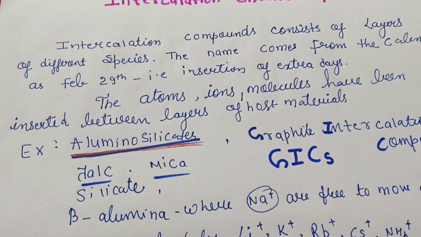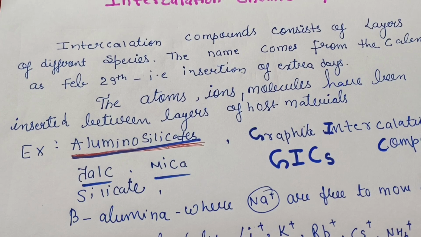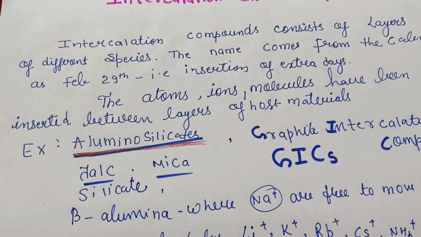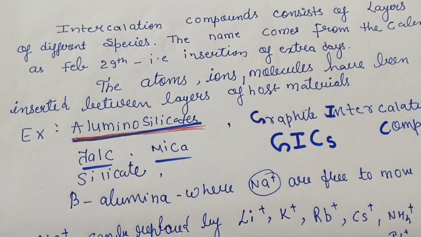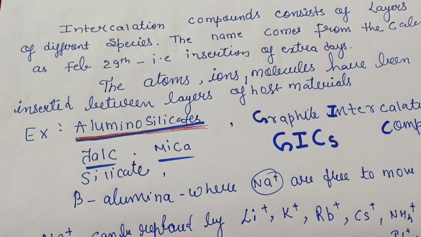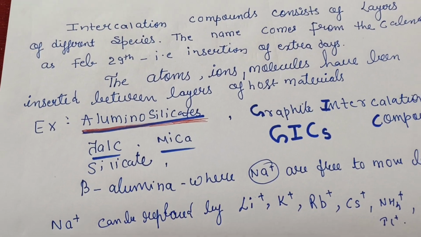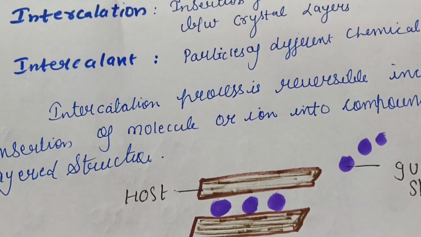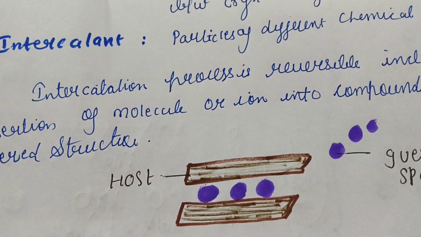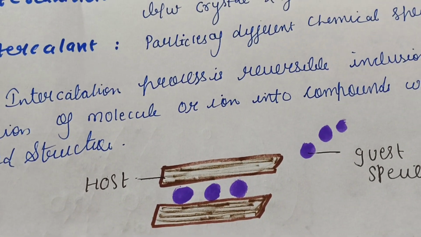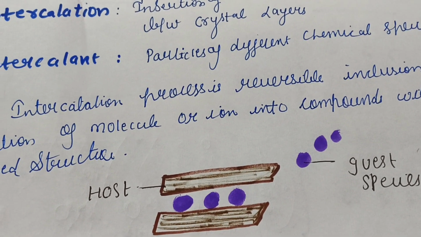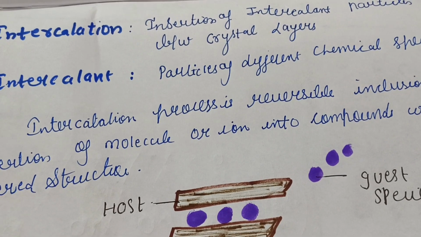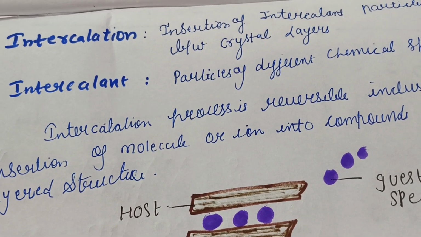So similarly, the intercalation compounds are the compounds which are found in layers, and some elements, or we can say some compounds, are inserted in between the layers of them. For example, you can see here there are two layers and some guest species are inserted between the two layers. Like a sandwich, in that type we have made the intercalation compounds.